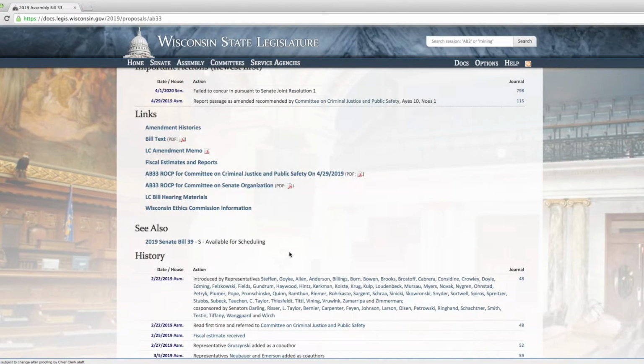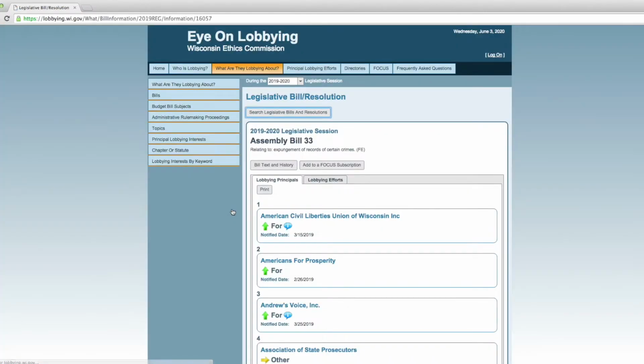And then the last thing that I want to point out, and this is really something that's great about the transparency of Wisconsin's process, you see Wisconsin Ethics Commission information. If I click on this link, it will show me which organizations that have lobbyists or are required to register as lobbying entities in Wisconsin, who supports it or who is opposed to it.